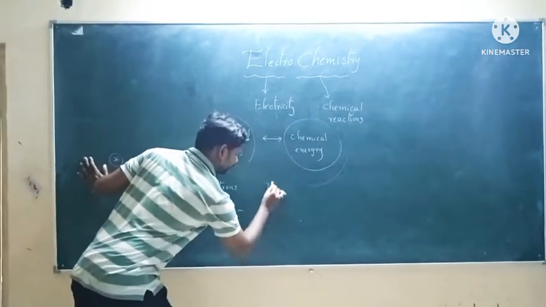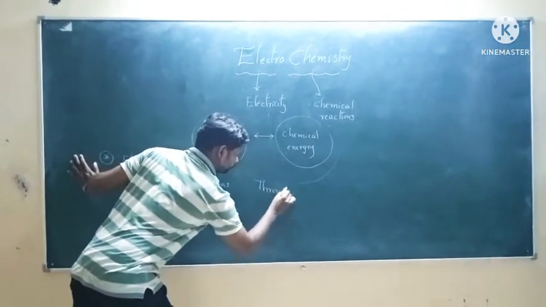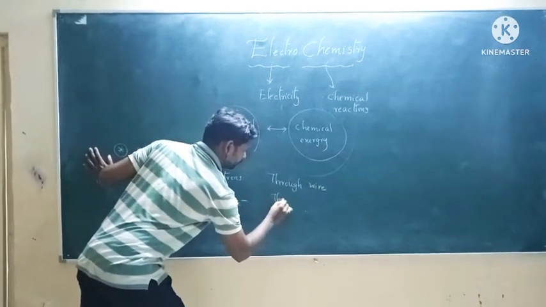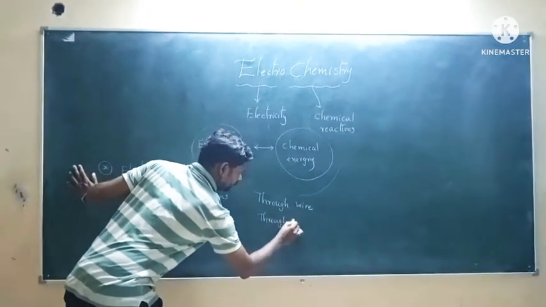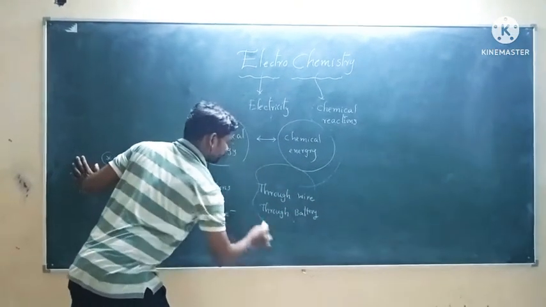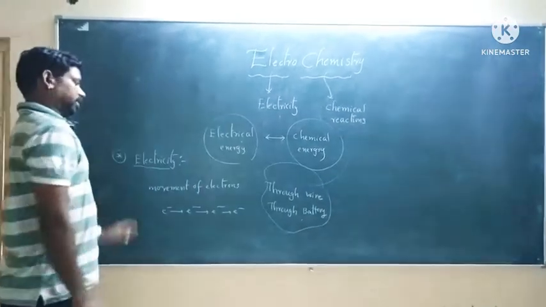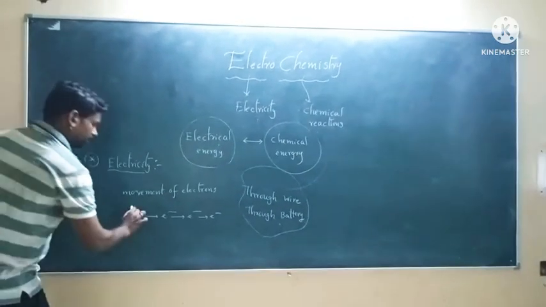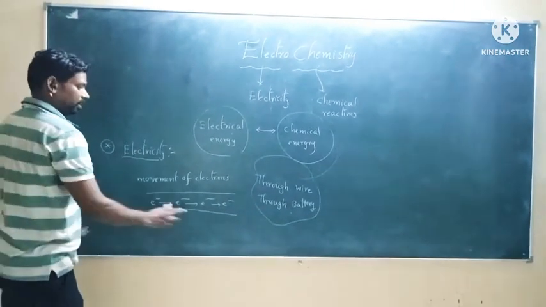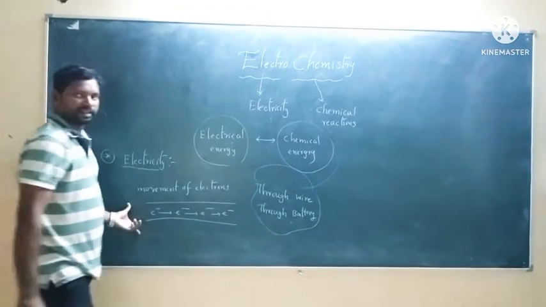Through a wire or through a battery, the movement of electrons we call electricity.